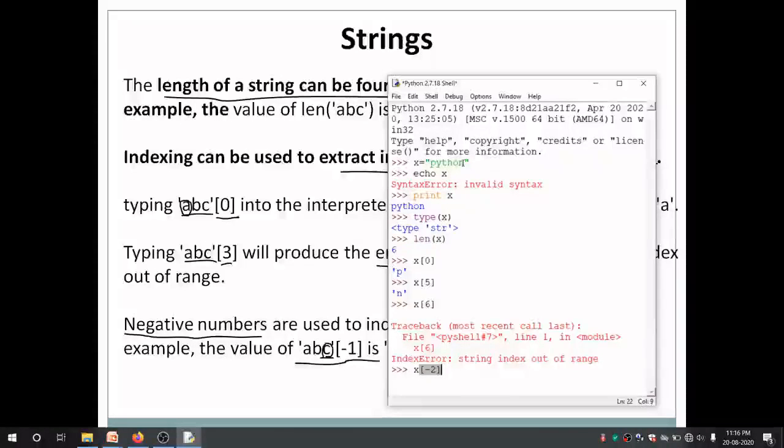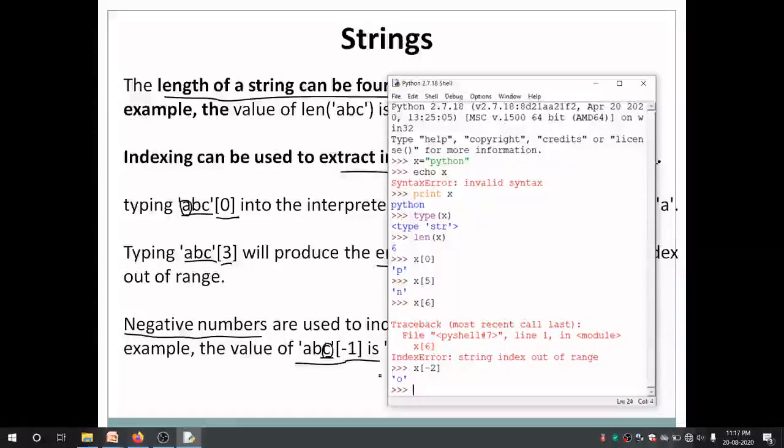So -2 is the second last character in the string, that is O. If I type -2 here and enter, you can see it is returning O. If I say -3, in that case it will return H, and so on.